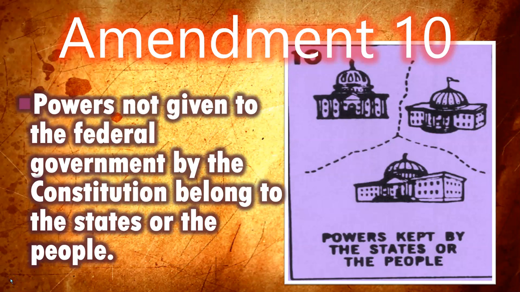The last Bill of Rights is the 10th Amendment, and it deals with powers kept by the states or people. The federal government has specific powers given to them by the U.S. Constitution. Powers not given to the federal government by the Constitution belong to the states or the people.